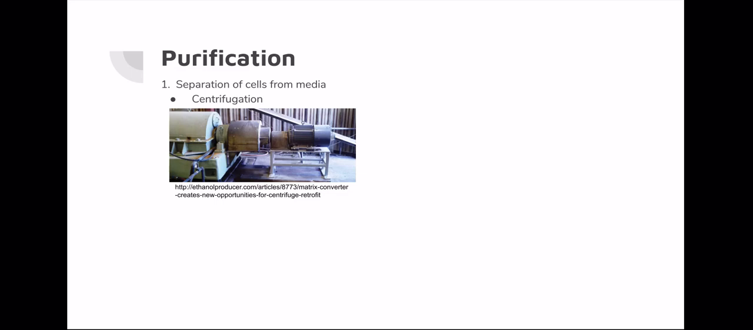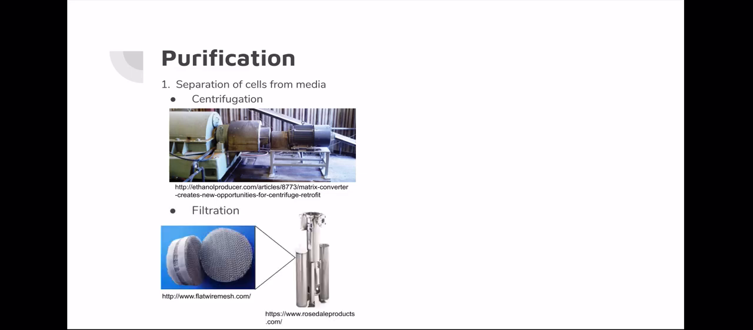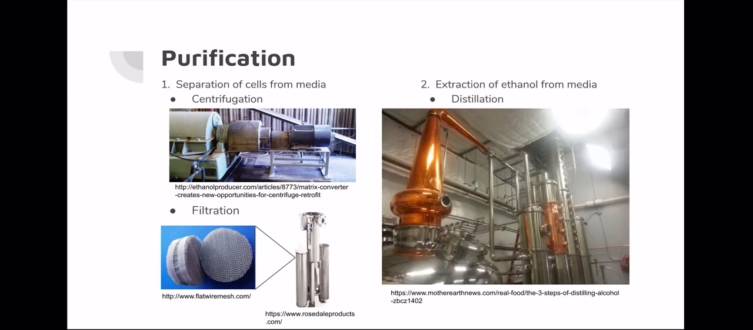The other method that is commonly used is filtration. When the mixture is passed through a filter, the larger cells are prevented from passing through and the media solution containing ethanol flows through. Once the cells are separated from the media, distillation is needed to further purify the solution. This is done by vaporizing the ethanol, which has a lower boiling point than water, and condensing it in a separate container. This creates a solution of about 95% ethanol, which then can be appropriately diluted and used.